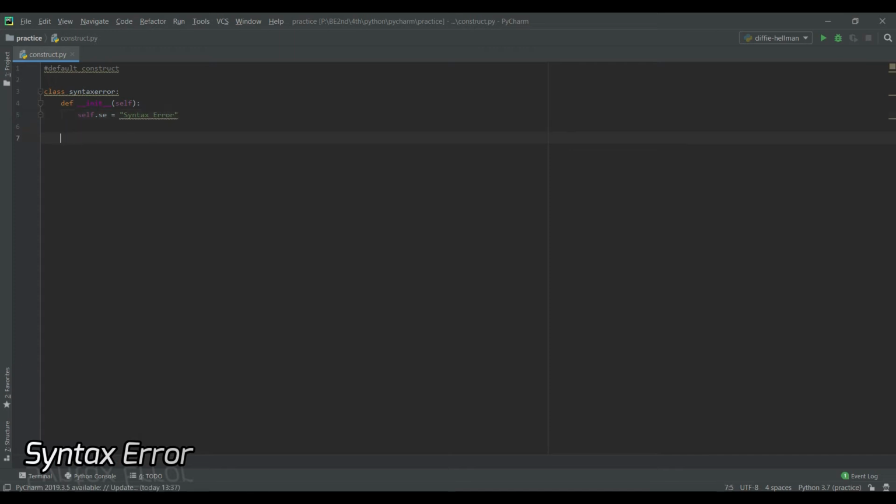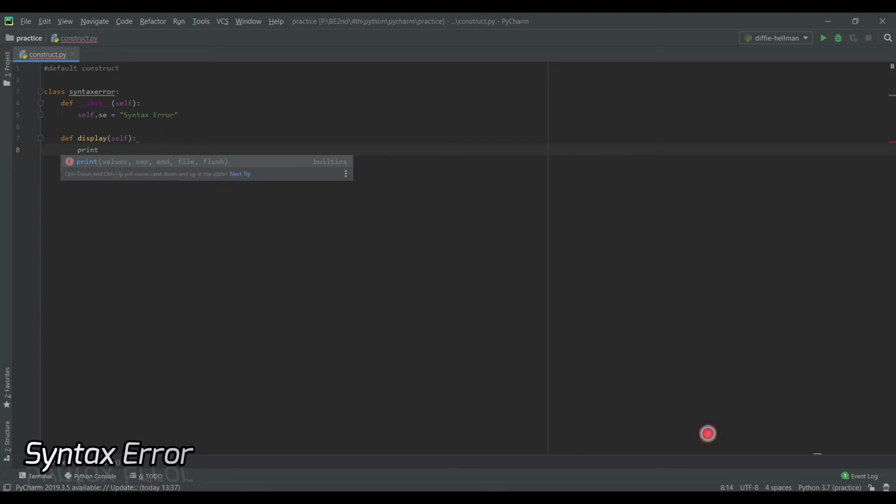I'll do enter and I'll try to print this using a function. So I'll name the function display. And over here also I need to mention self. I'm just going to write a print of self.se.